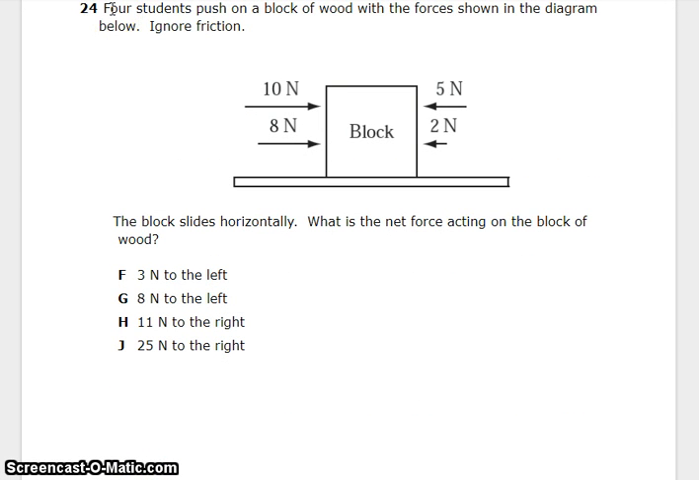Number 24. 4 students push on a block of wood with the forces shown in the diagram below. 10, 8, 5 newtons, 2 newtons, block. The block slides horizontally. What is the net force acting on the block of wood? F. 3 newtons to the left. G. 8 newtons to the left. H. 11 newtons to the right. J. 25 newtons to the right.